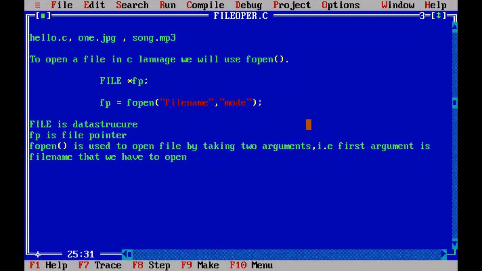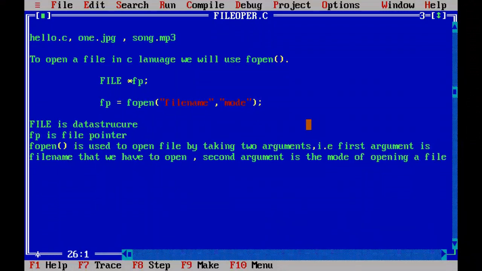The second argument is the mode of opening a file.